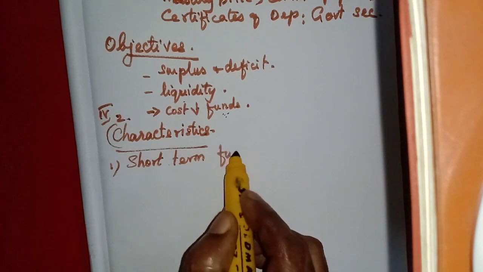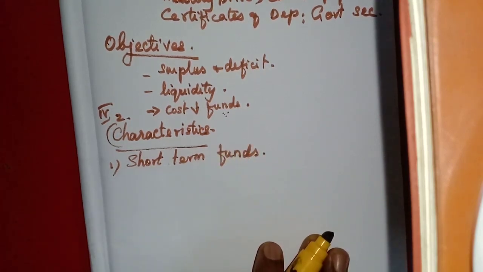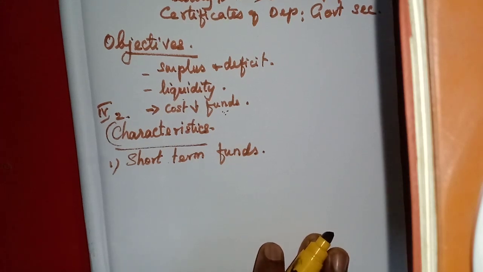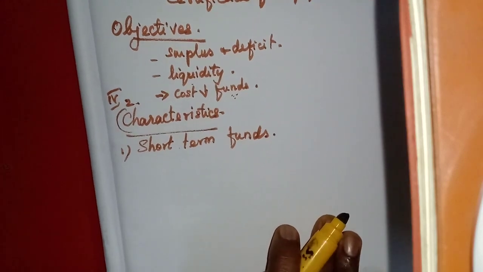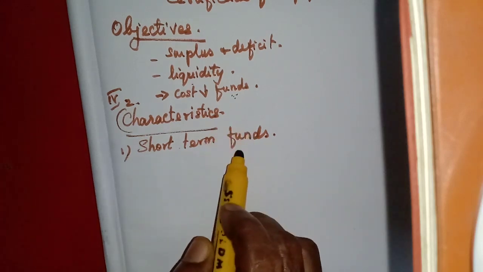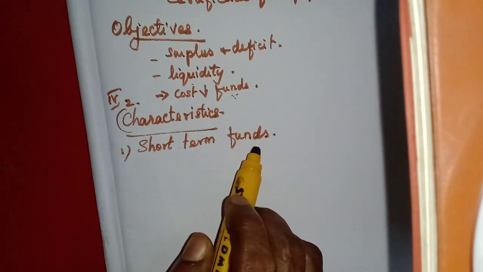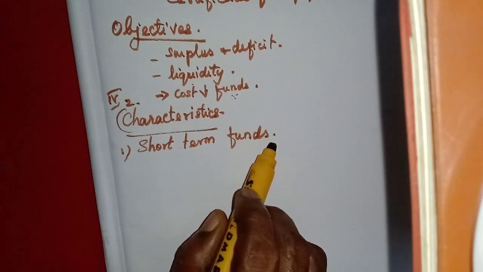When I am explaining, you may find some of the points very easy that you can study by heart, and very short sentences only. What is short-term funds? Short-term funds means the money market is a market for short-term funds or short-term financial assets, because of its maturity period.